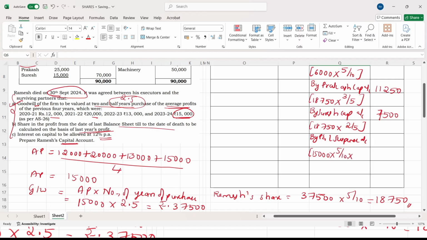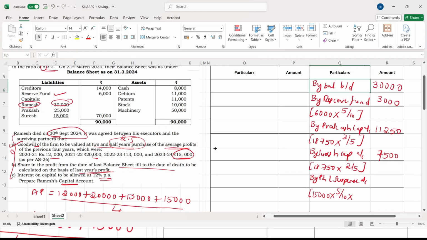5 by 10 into, say, 15,000 is 1 year's profit. But he is alive for how many months in this 1 year? Starting from April, you just count until September: April, May, June, July, August, September. That is 6 months.